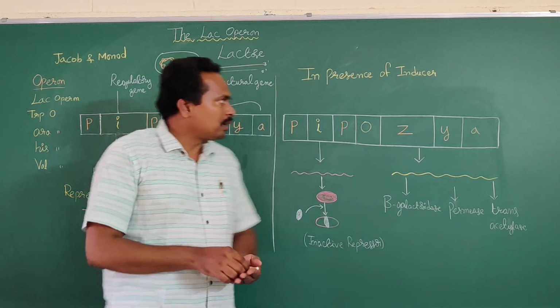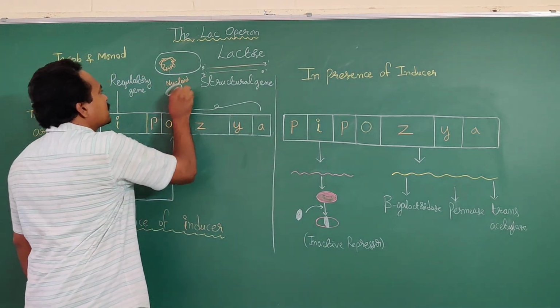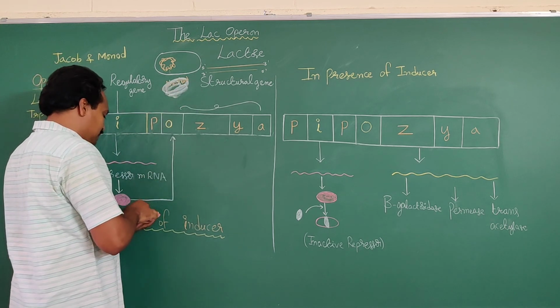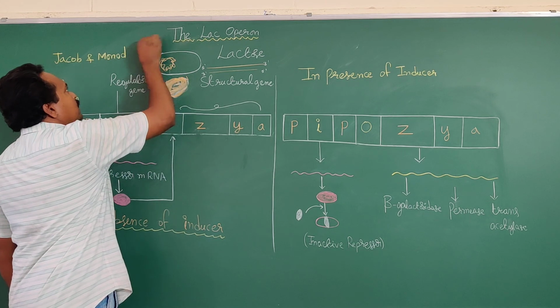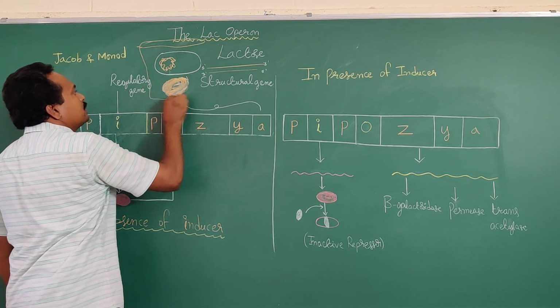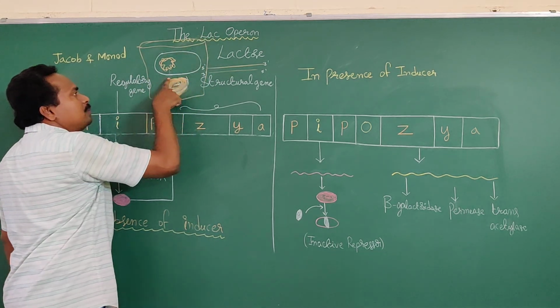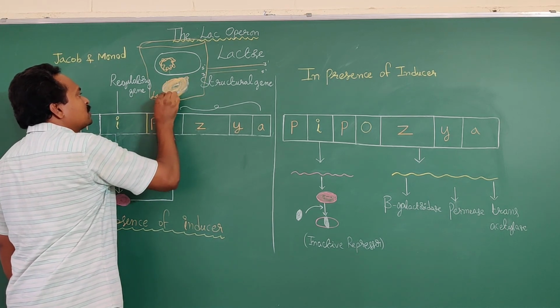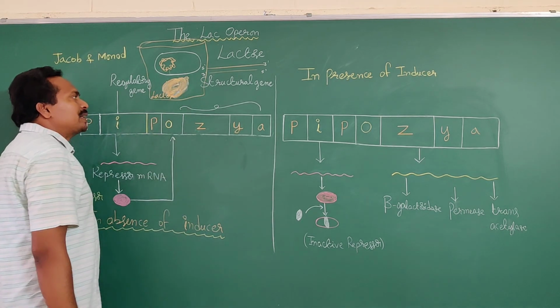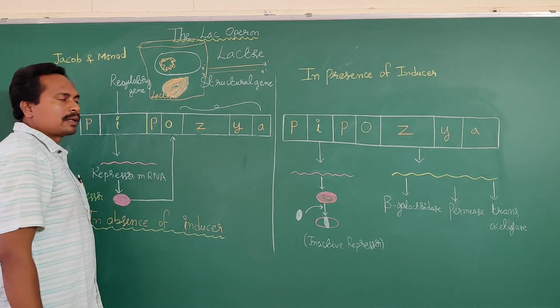Okay, if the lactose is available to the Escherichia coli bacteria, here surrounding the bacteria, this is a bacterial cell, lactose medium. Lactose medium is available. What will happen?